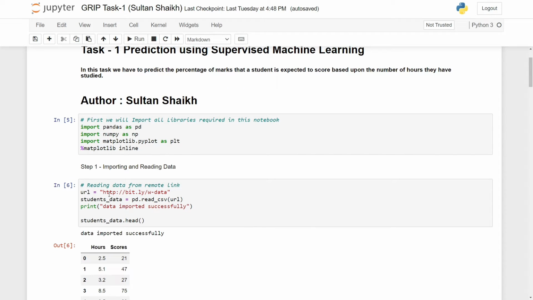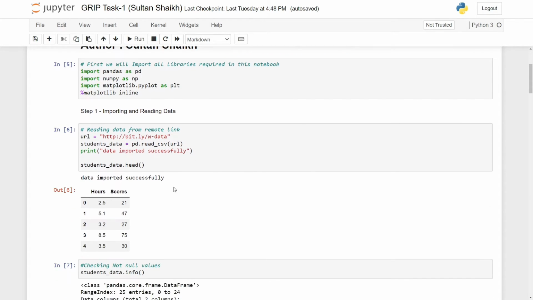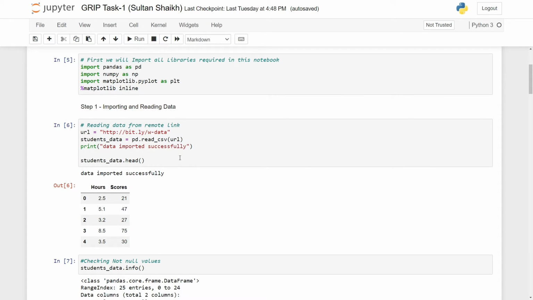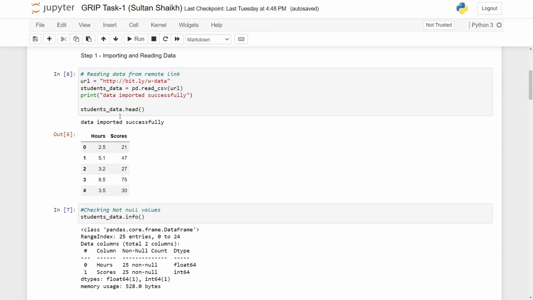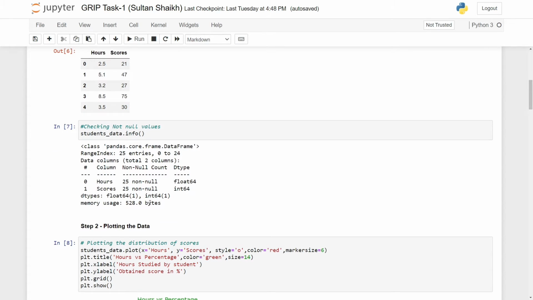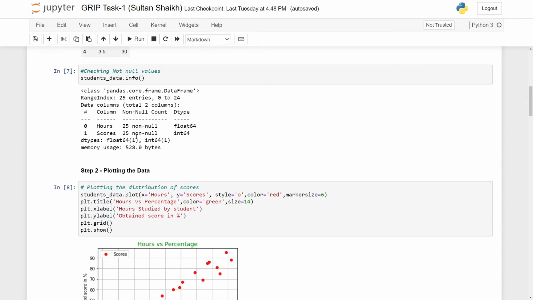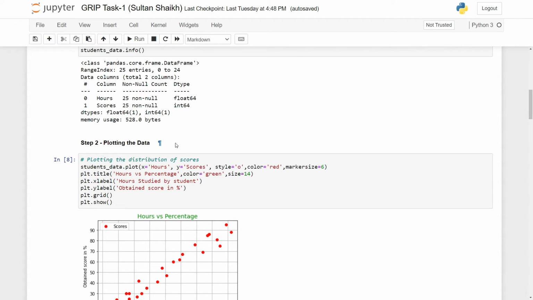This is the link of the dataset we have used. Then we read the data using the read_csv function. And then we have a glance at the first few rows of our dataset using the .head function. In order to obtain the information regarding the type of data we have used, we use the .info function. So here we can see for the variables hours and scores we have 25 values each. Hours have values of float type, whereas the scores have values of integer type.